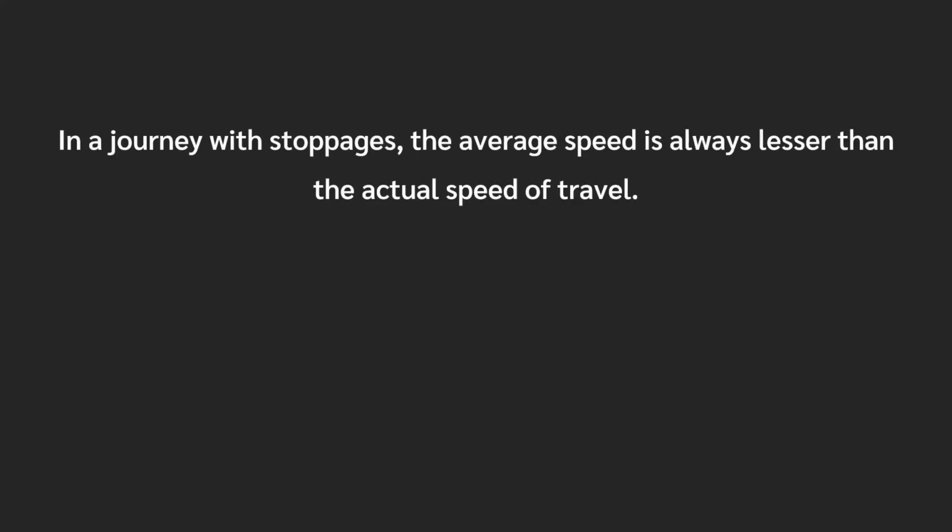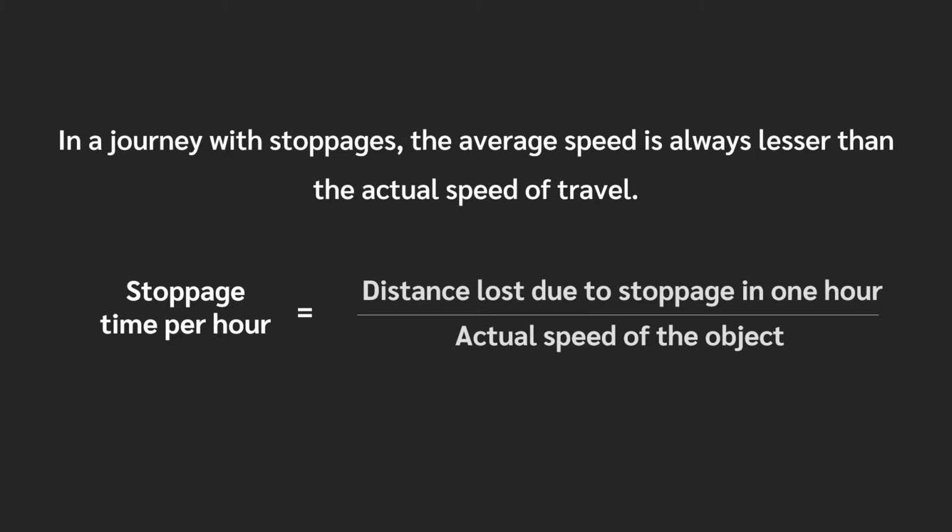To conclude, in a journey with stoppages, the average speed is always lesser than the actual speed of travel. Time taken for stoppages per hour equals distance lost due to stoppage in 1 hour, divided by the actual speed of the object.